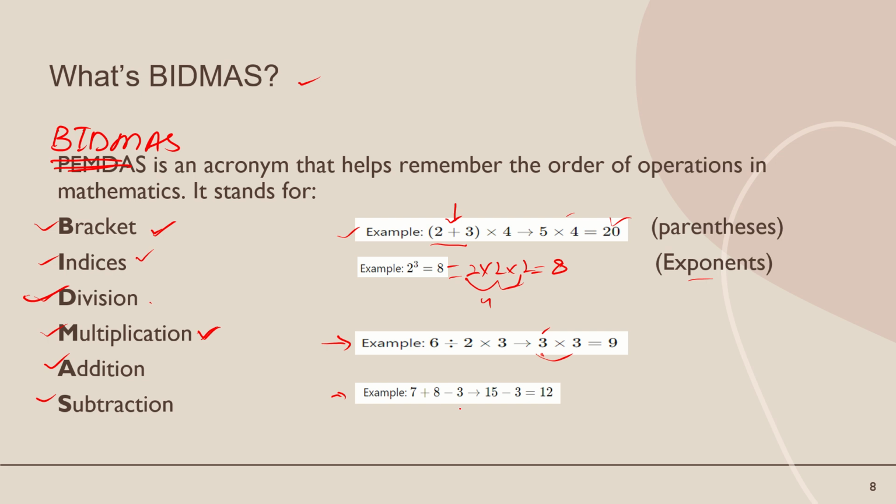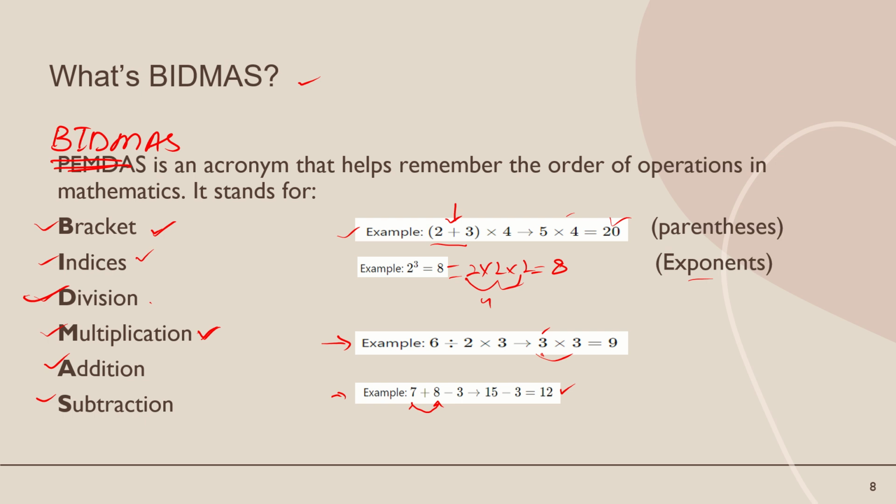7 plus 8 minus 3. So we will first perform the addition. 8 plus 7 is 15, minus 3. So solve addition first, then subtraction. 15 minus 3 you will get 12.